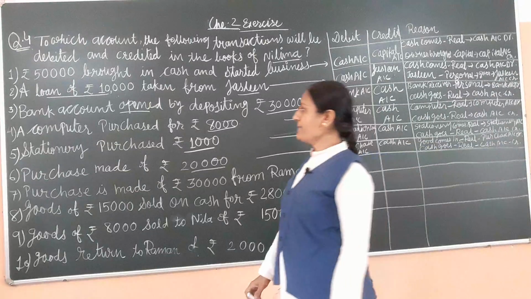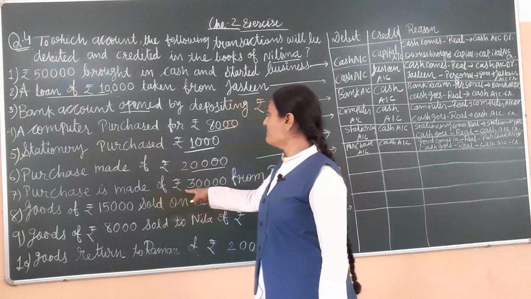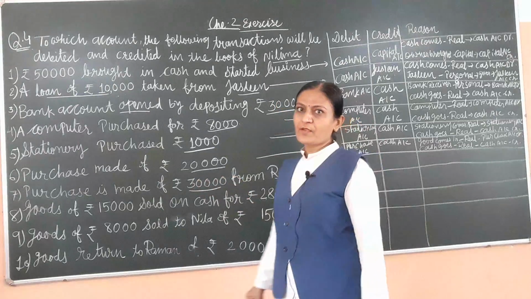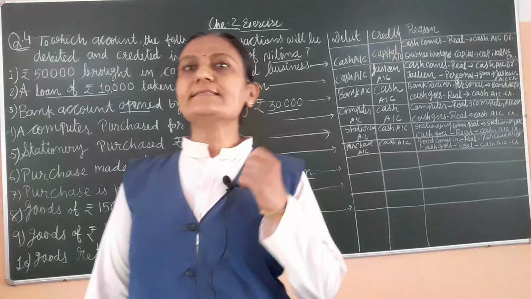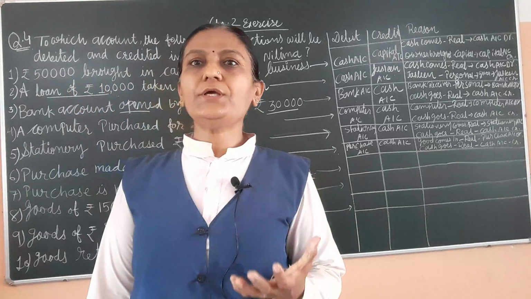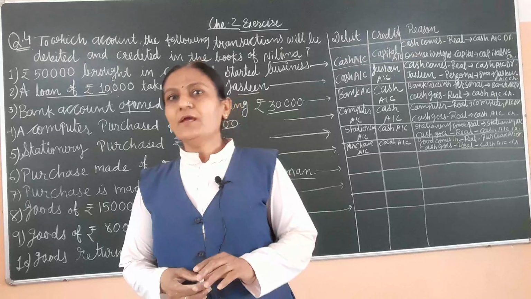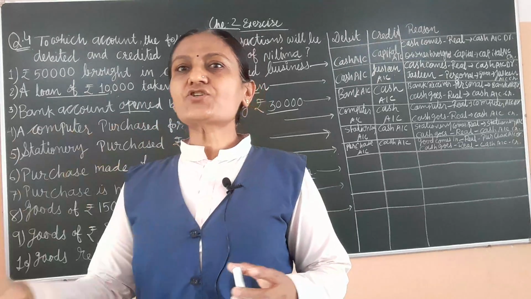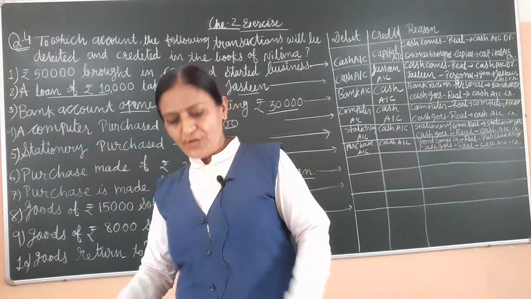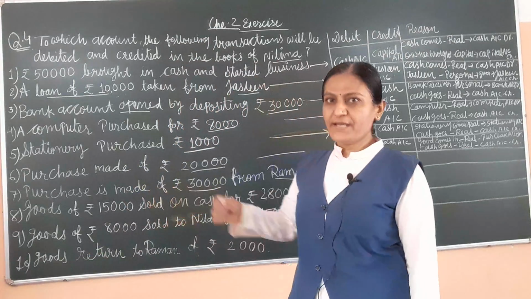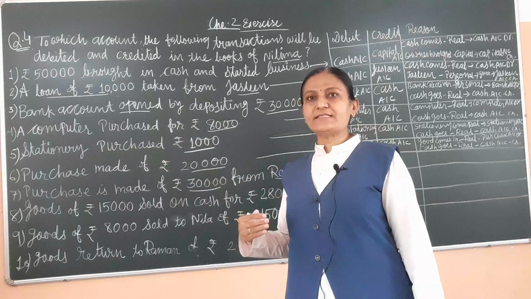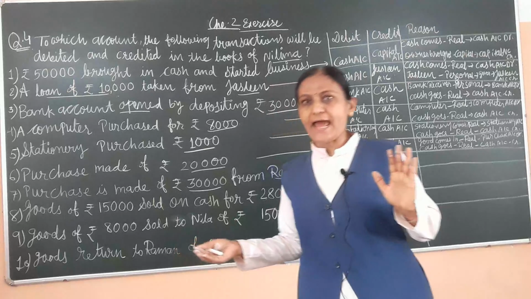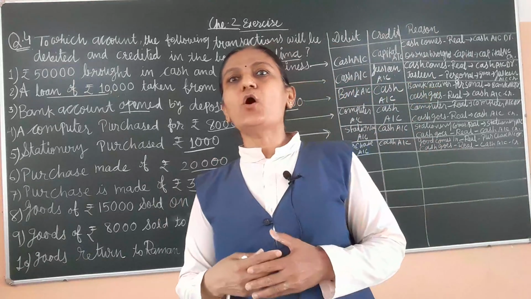Now seventh one, purchase is made of rupees 30,000 from Raman. Here person's name is there, and so it is a credit transaction. Here purchase made, but cash not paid. So we have to write here purchase made means goods comes in the business unit, but payment is not there. Raman person name is there, and so we have to apply the rule of personal account.